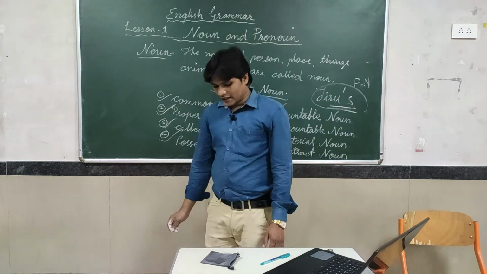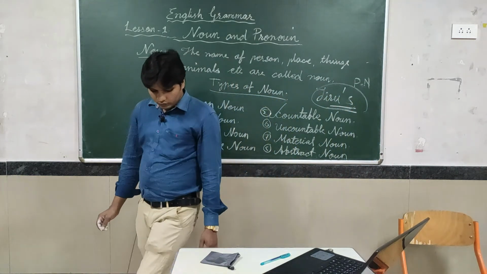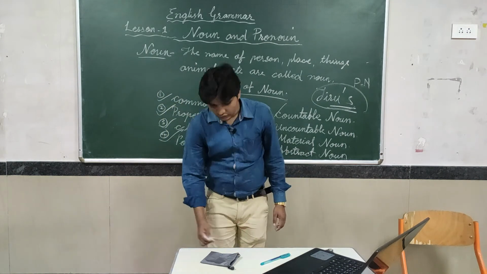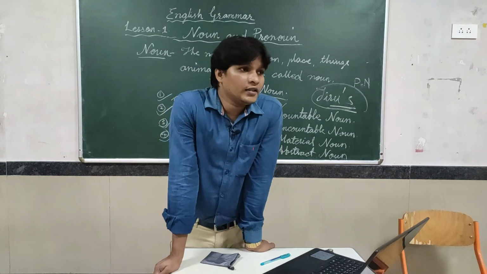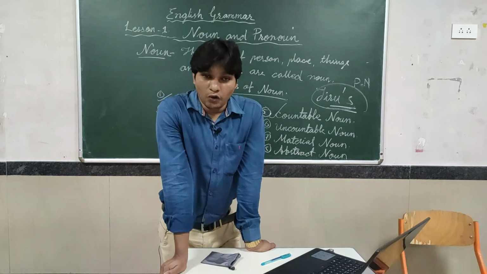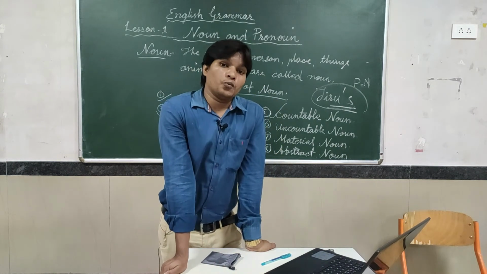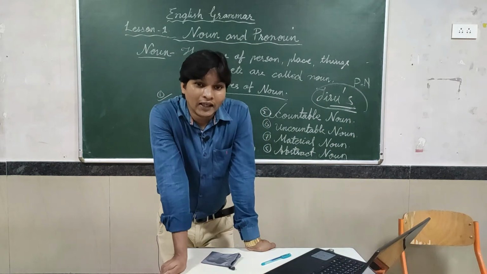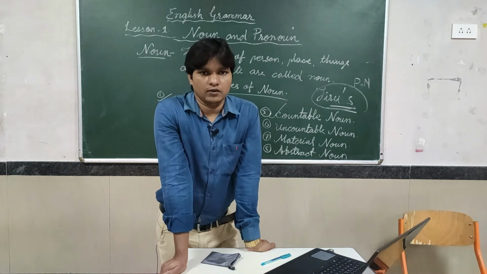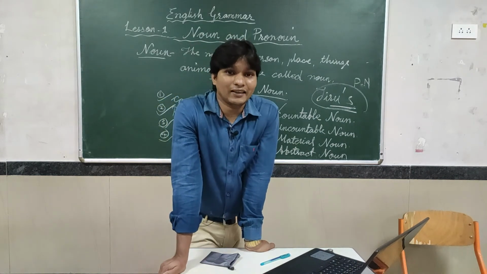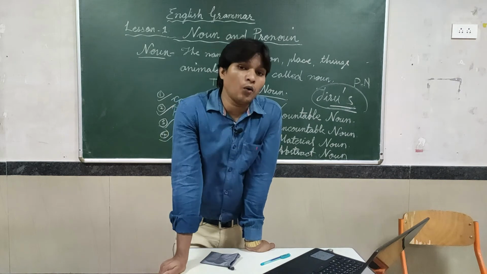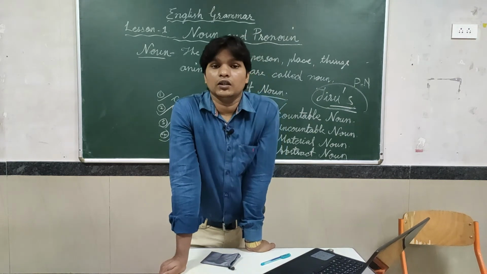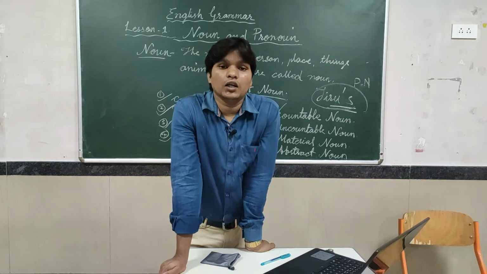So students, keep one thing in mind. Countable means the noun which we can make into plural form and we can count properly. That is called a countable noun. Just like pen, book, we can count them. The things which we can count and make into plural form are called countable nouns.